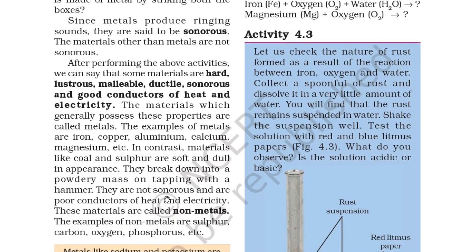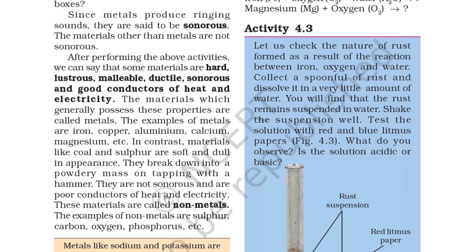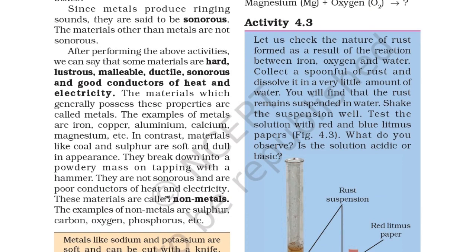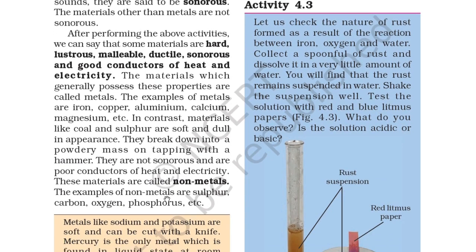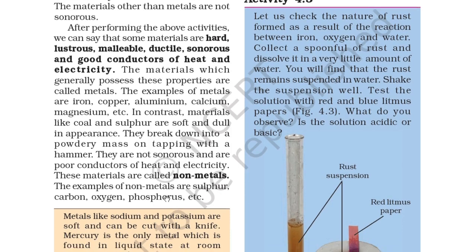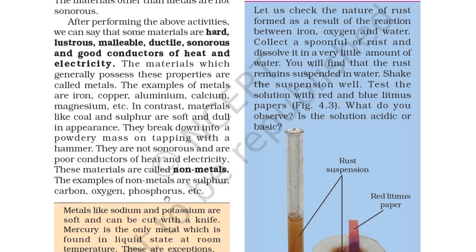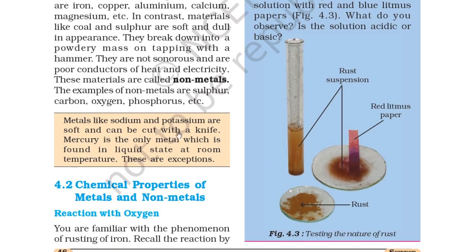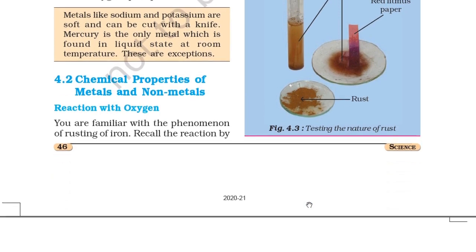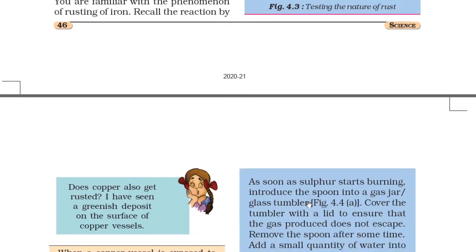Activity 4.3. Let us check the nature of rust formed as a result of the reaction between iron, oxygen and water. Collect a spoonful of rust and dissolve it in a very little amount of water. You will find that the rust remains suspended in water. Shake the suspension well. Then test the solution with red and blue litmus paper. What do you observe? Is the solution acidic or basic? So you can see here is the rust suspension, and here is a litmus paper testing the nature of rust.